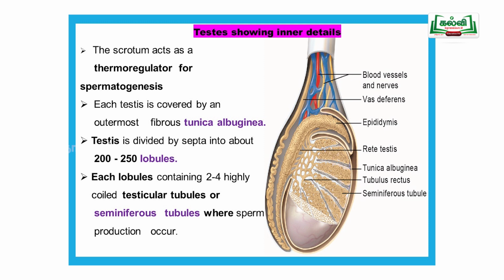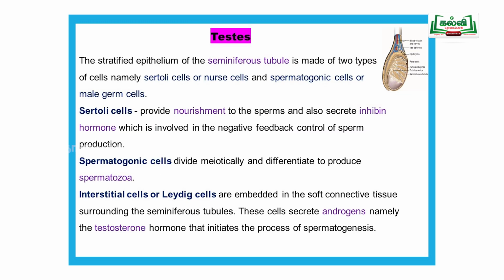Inside each lobule, there are 2 to 4 highly coiled testicular tubules, which we call seminiferous tubules. There only the sperms are produced. Then, the seminiferous tubules are lined by stratified epithelium that is made up of two types of cells. One is the Sertoli cell, another one is the spermatogonial cell.